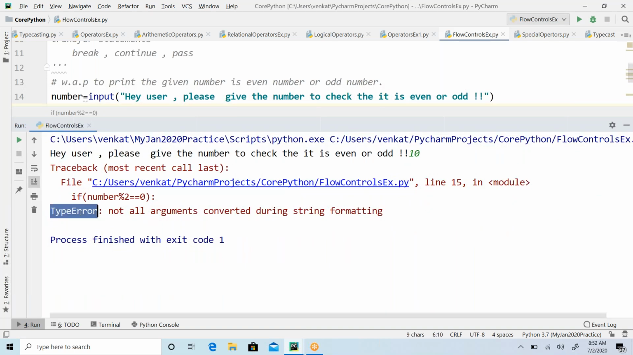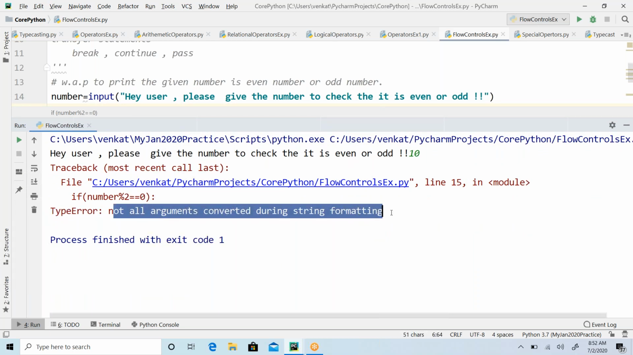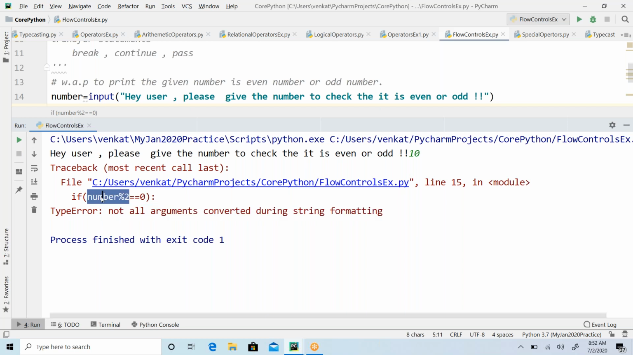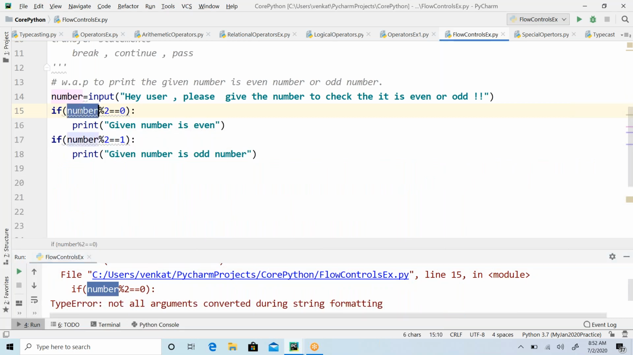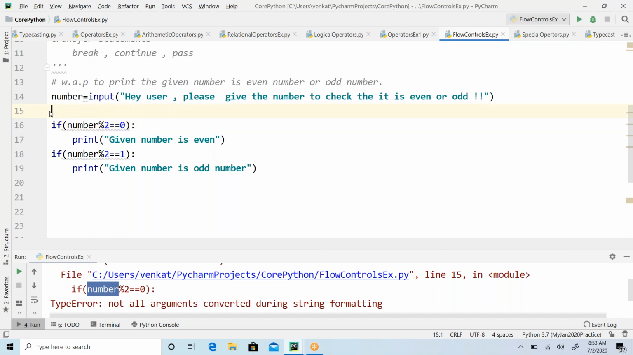What is the problem? Type error. What is that? Type error: not all arguments converted during the string formatting. Okay, so meaning that you are trying to apply this mod to a number that is of type string, guys. On a string you are applying this arithmetic operation, which is not supposed to be done, so that is the reason we have to convert the number into an integer.